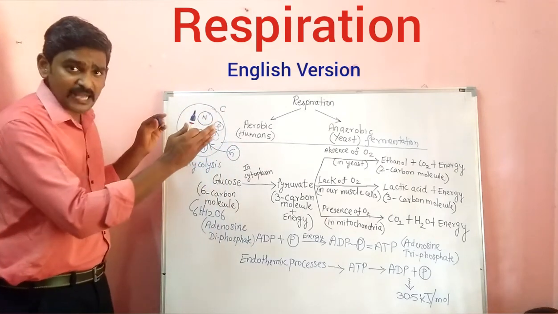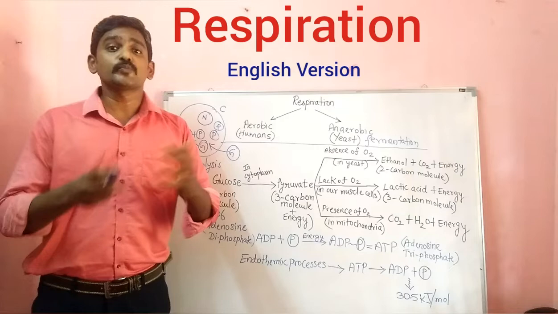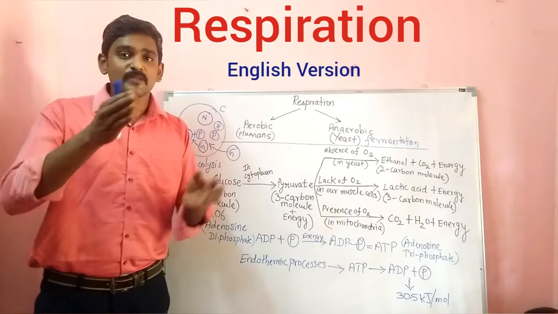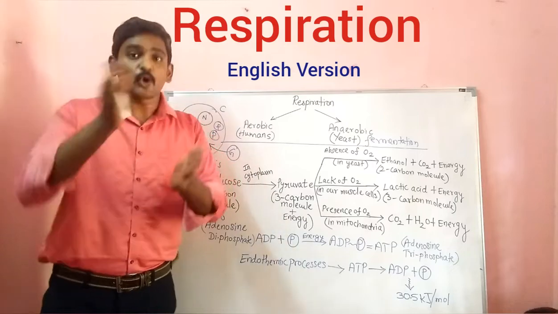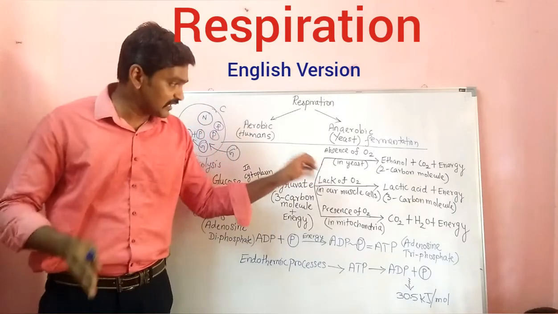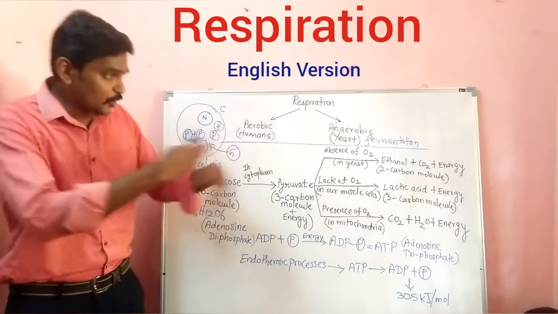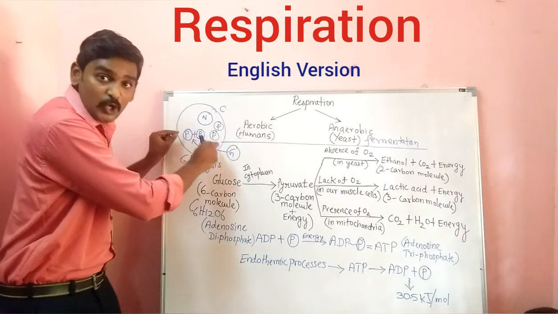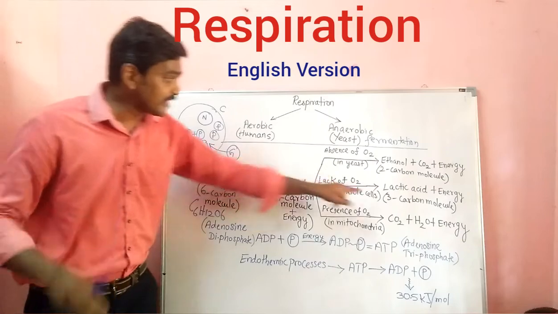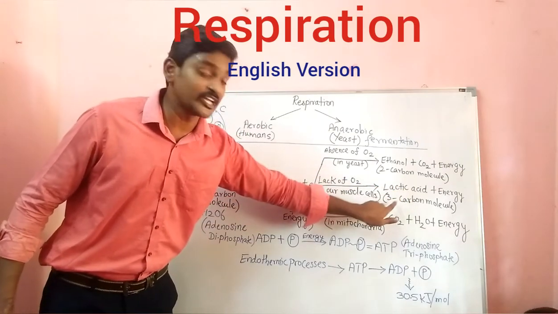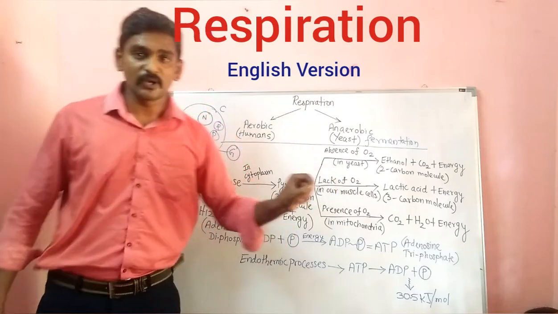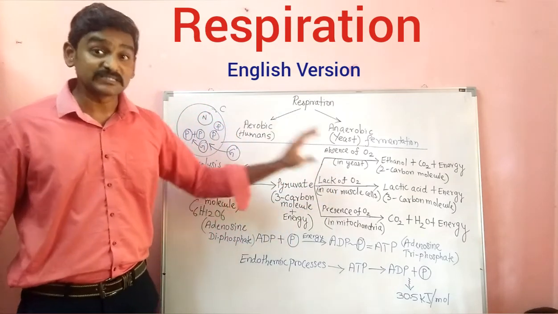As a result, the cell has to produce energy. So it will switch from aerobic to anaerobic respiration. In the absence of oxygen, it will go for the conversion of the pyruvate. The pyruvate present in the cytoplasm will be converted into lactic acid, which is a 3-carbon molecule, plus an energy molecule will be produced. So this is in the case of muscle cells.